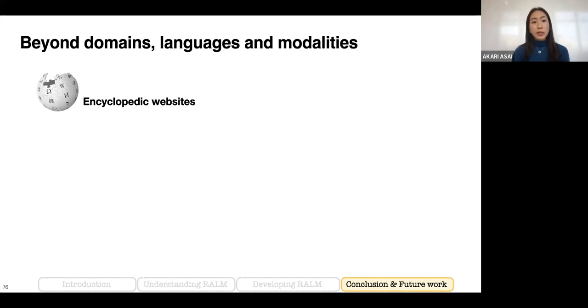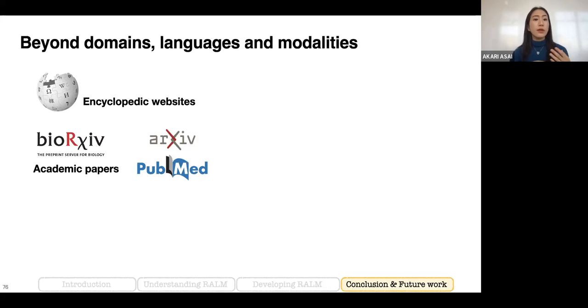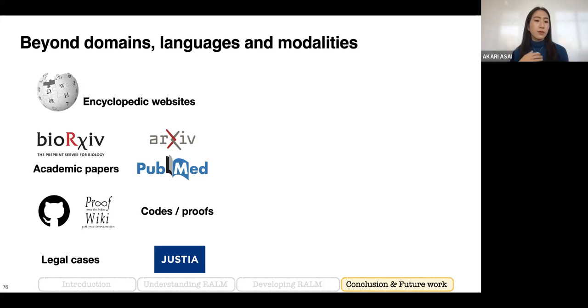For example, Wikipedia is one of the biggest encyclopedic websites, but there are many different knowledge sources, for example, academic papers or code or proofs. Or if we want to build a language model which can be useful for legal cases, then we need to use those legal cases written in almost a different language.